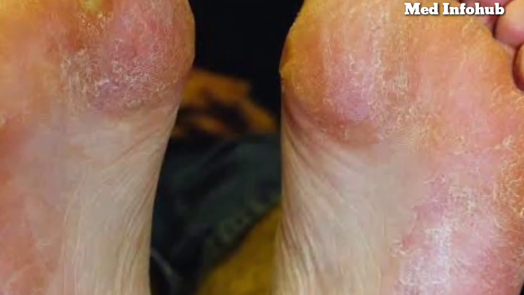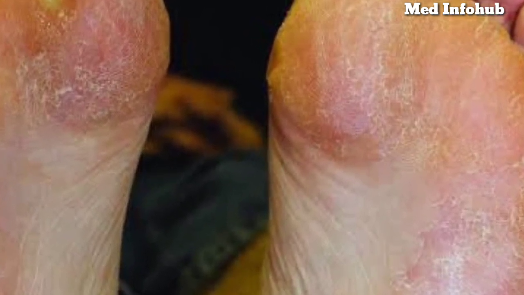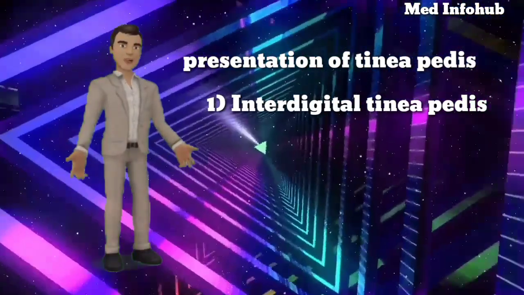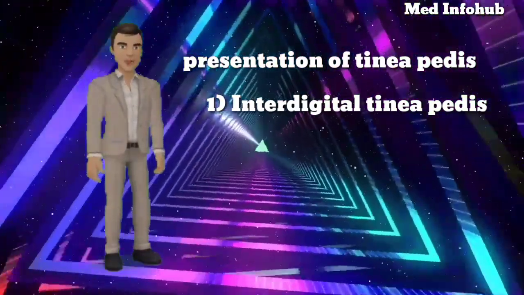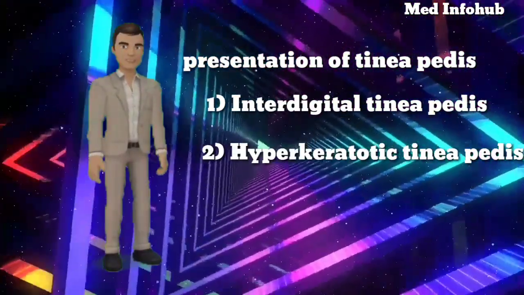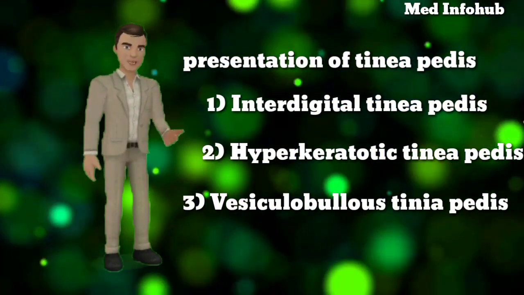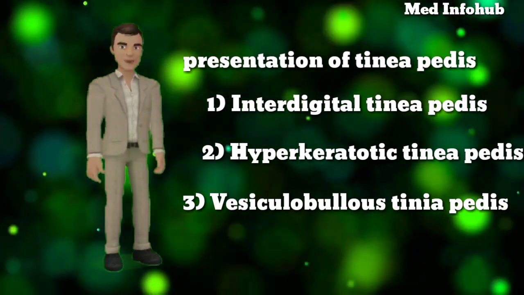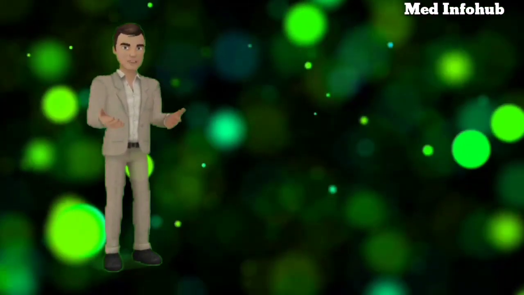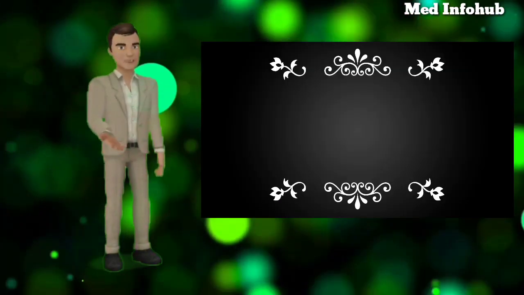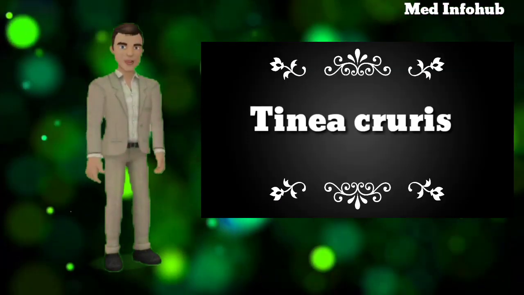So what we have discussed are the three presentations of tinea pedis: first, interdigital tinea pedis; second, hyperkeratotic tinea pedis; and third, vesiculobullous tinea pedis.